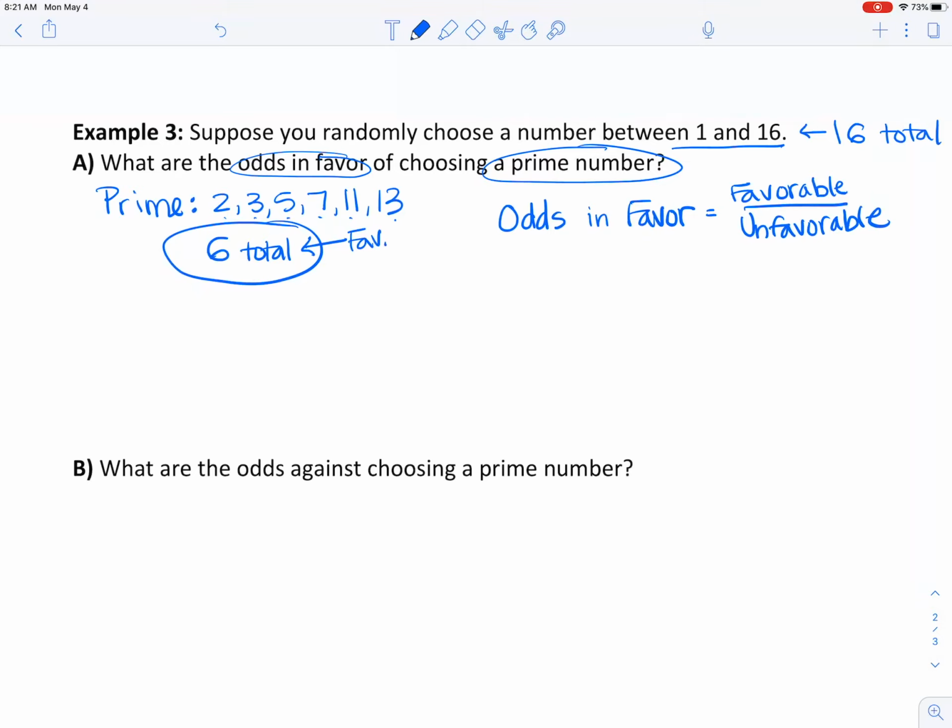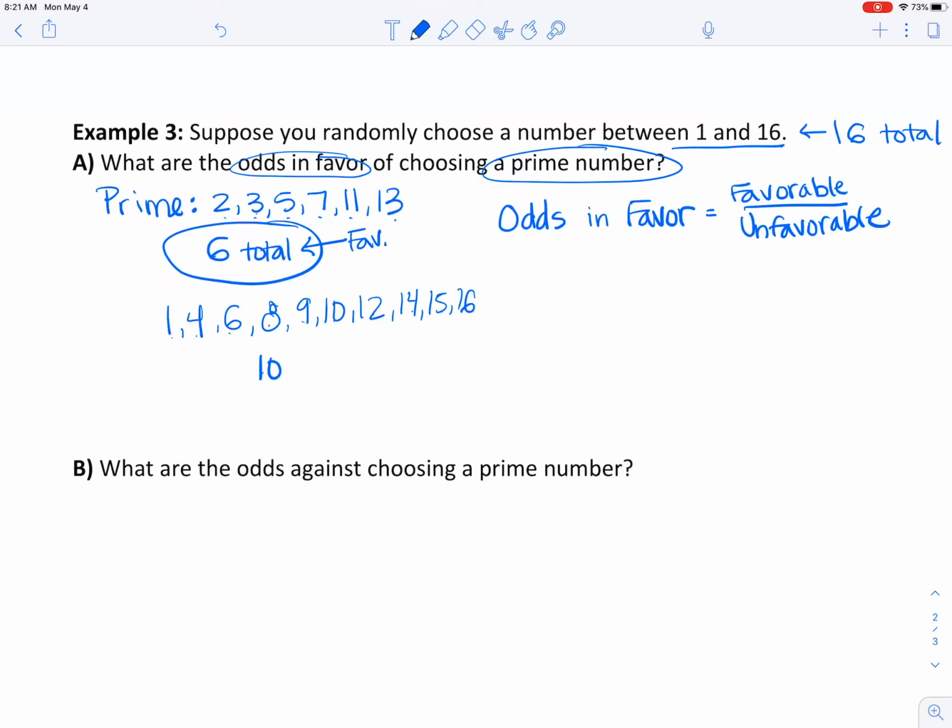So how do you find the unfavorable? Well, those would be all the other numbers that didn't work. So if we had our list here, 1 would be unfavorable, 2 and 3 are favorable, 4 would be unfavorable, 5 is favorable. So we have 6, 8, 9, 10, 12, 14, 15, and 16, all the way up to 16.